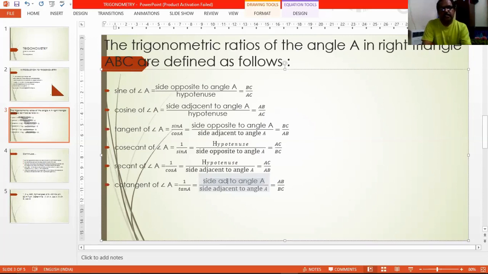Side adjacent to angle A to the side opposite to angle A. Yes, it is opposite to angle A. Right, students? So cot A is the reciprocal of tan A.